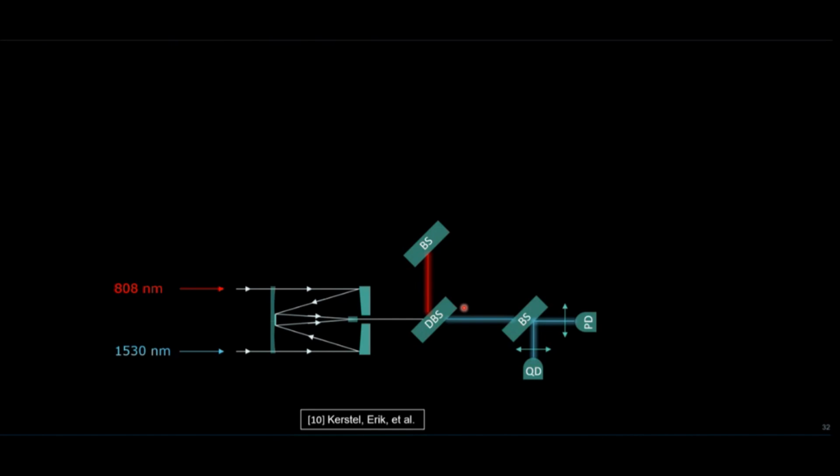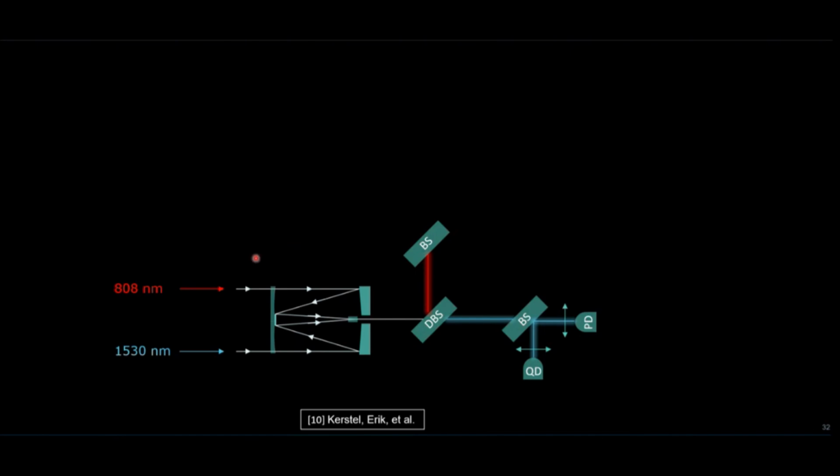In this classical part, we would have another beam splitter that would redirect some part of the photons to the quadrant detector, which is just used for the alignment purposes of the satellite. And afterwards, we would also have the photodiode that would detect the classical information itself.